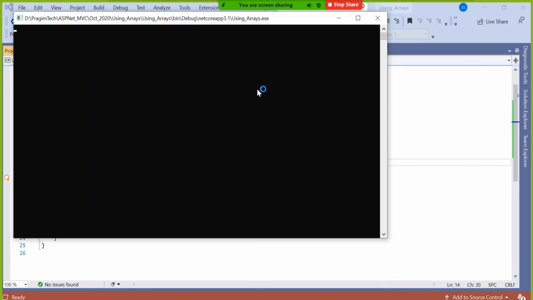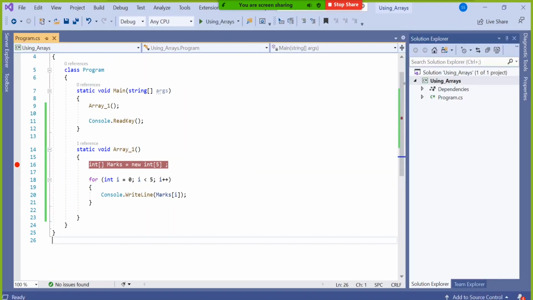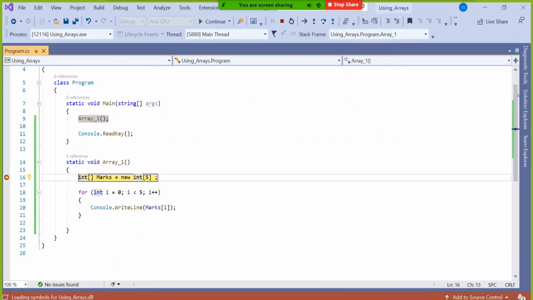I'm just stopping it, it is stuck somewhere. Run it again. F10. In fact, now it will say null only. But the moment I press F10, no doubt it allocated the memory, but didn't allocate the values.